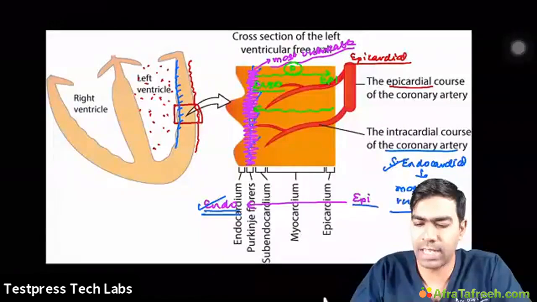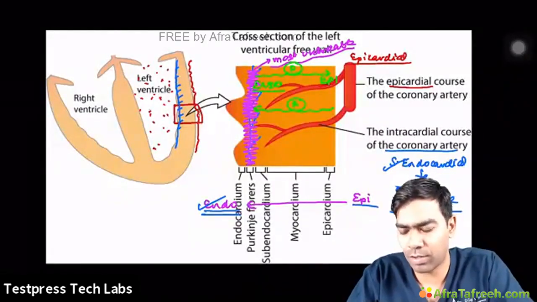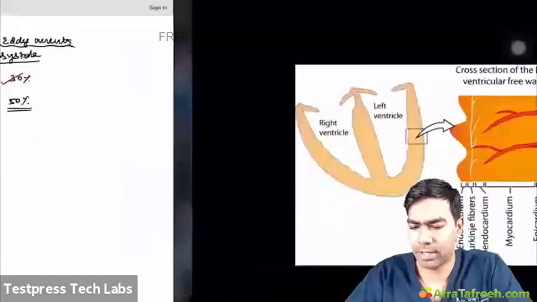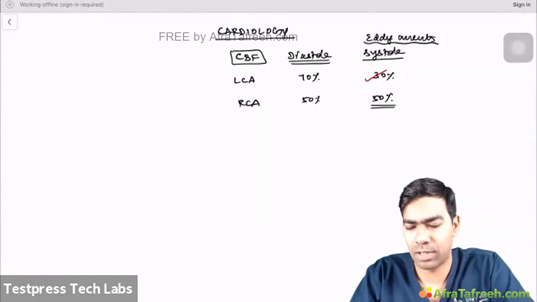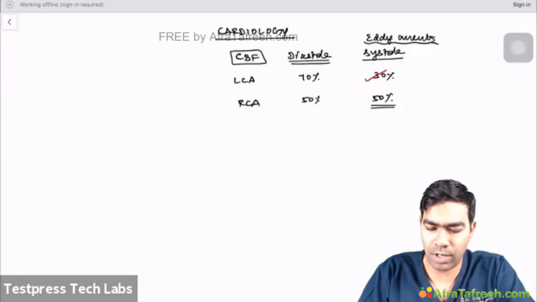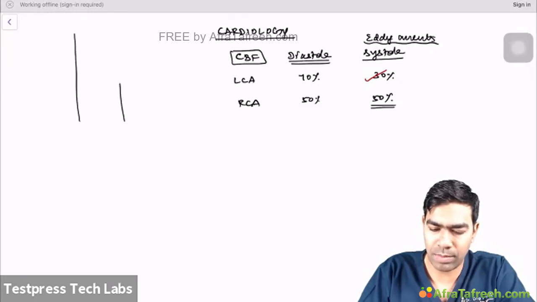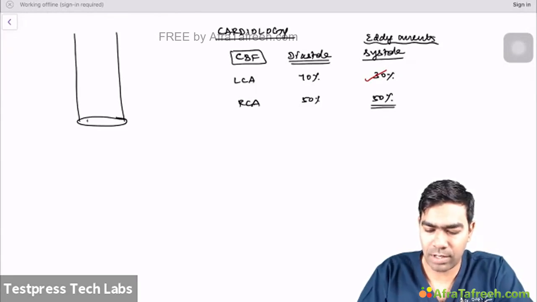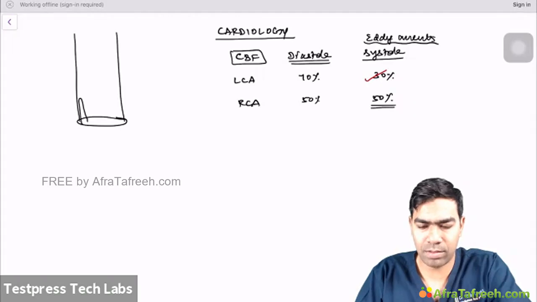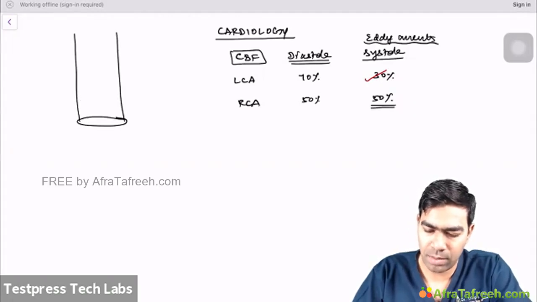So let me write D here for depolarization and R here for repolarization. Fine, all right. So we are very clear about this fact. So let me draw the sinus of Valsalva. So if you really know, you have the aorta here. So let me draw the aorta. This is the aortic root, to be honest. And if you take the aortic valve, it's not really like this, but some are like this.